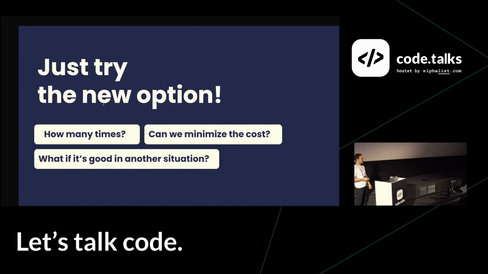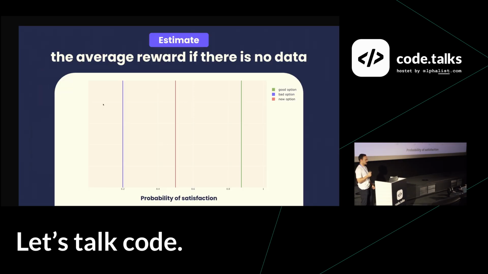So let's move forward a little bit. If we go back to estimating the rewards for everything, we have some estimations of our different options. Here we have three different options for simplification. There is a good option that you know, there is a bad option that you already know, and then there's a new option. And I would argue that if you had to estimate without any information, what you would do is just estimate the average. If you have no data, then your estimation is going to be exactly the average.